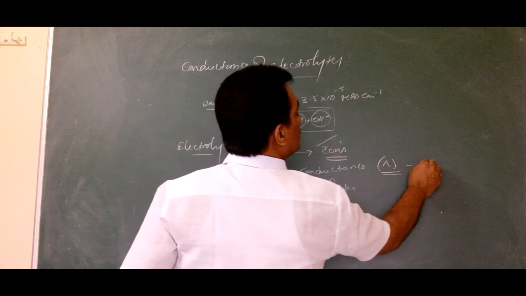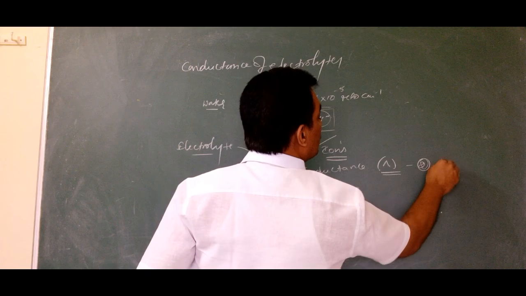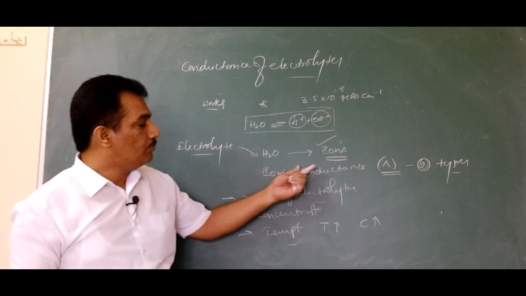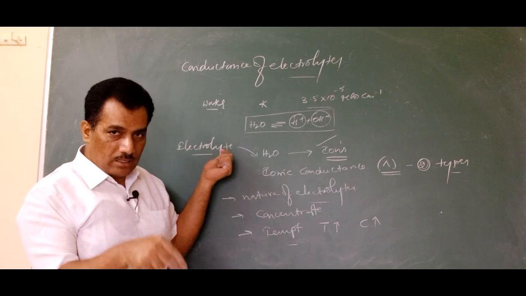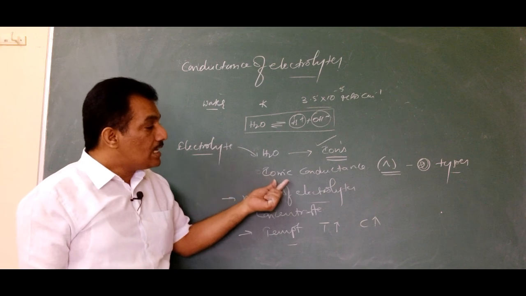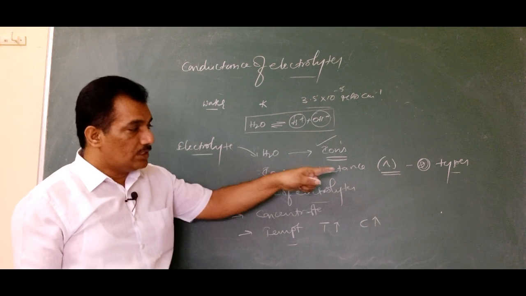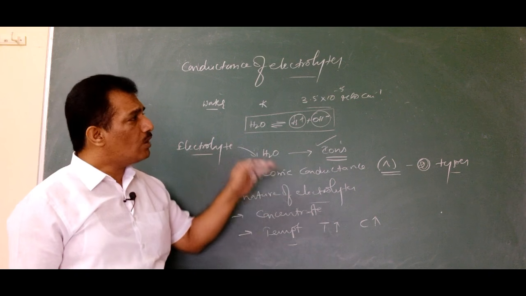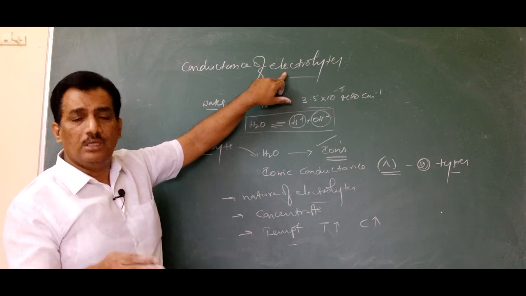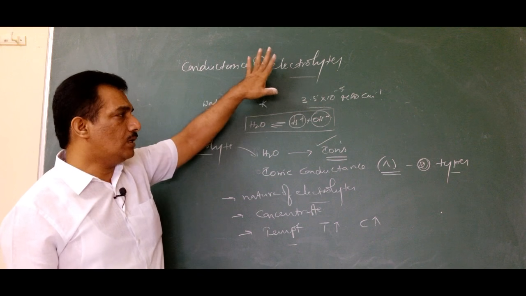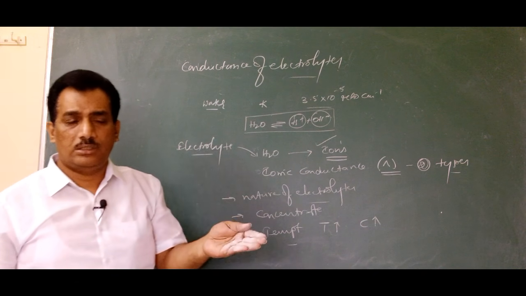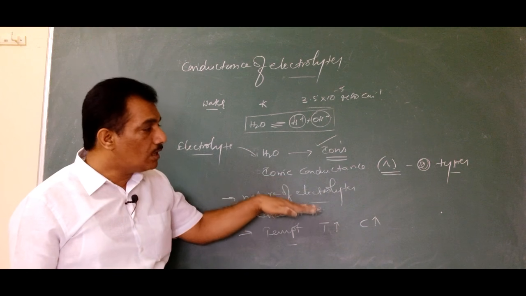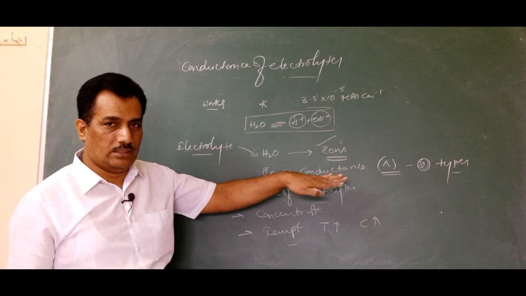Now this ionic conductance, which is because of ion migration, is of two types. In the previous session also we discussed that these ions are present only in electrolytes, and thereby the ionic conductances are of two types: one is equivalent conductance and the other one is molar conductance. These two are only for the electrolytes, not for the electronic conductors. For electronic conductors we use the terms conductance and specific conductance, whereas these words are only for electrolytes. Clear?